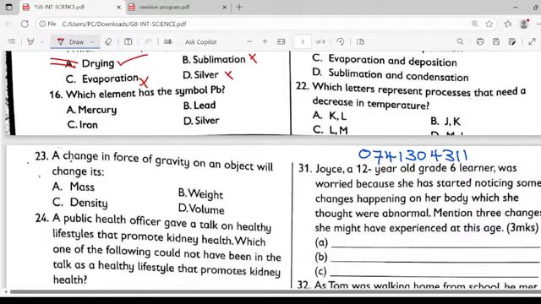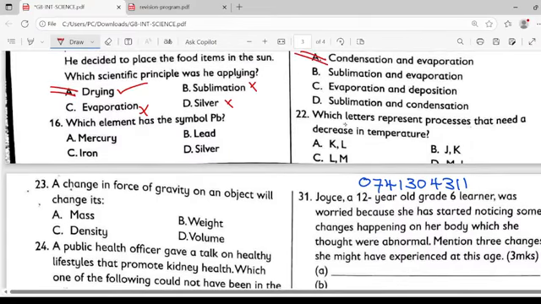Question number 22. Which letters represent the processes that need a decrease in temperature? When you talk about decrease in temperature, it involves condensation and freezing. Those require decrease in temperature.